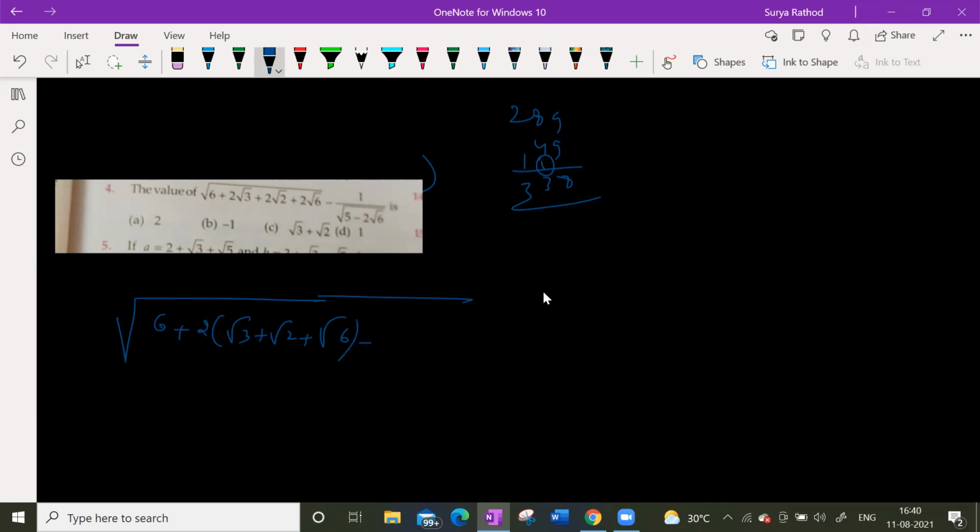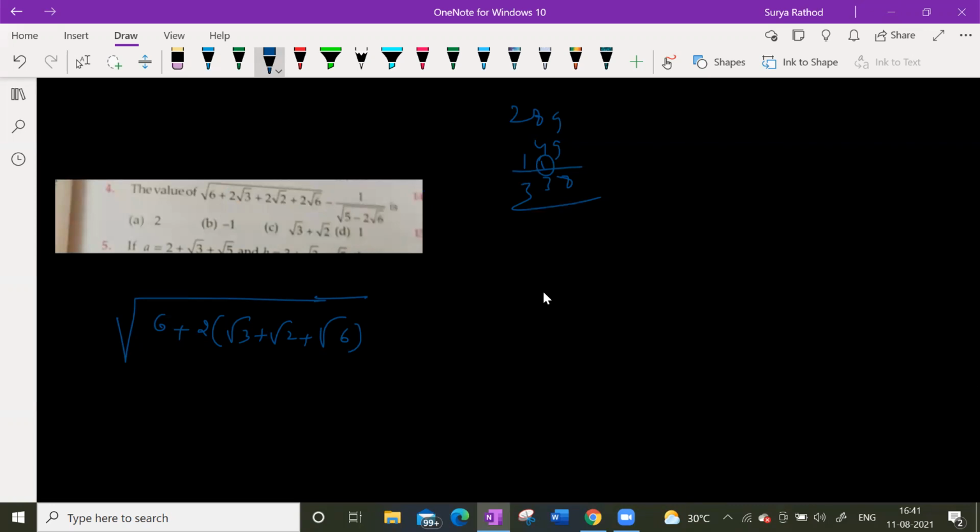So we need to get 2 common from root 6 also, right? We should take 2 common from root 6 also, right? Sir, it can't be cancelled. It is not root 2, right? So I didn't take it. Not only root 6. From these three terms only I took.